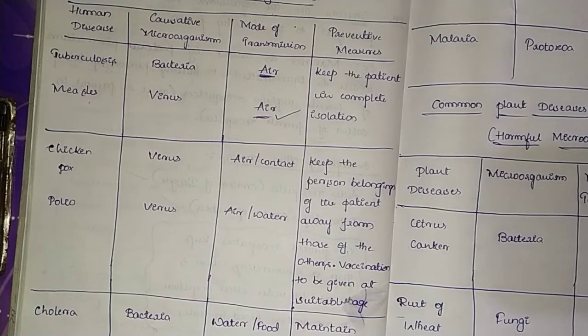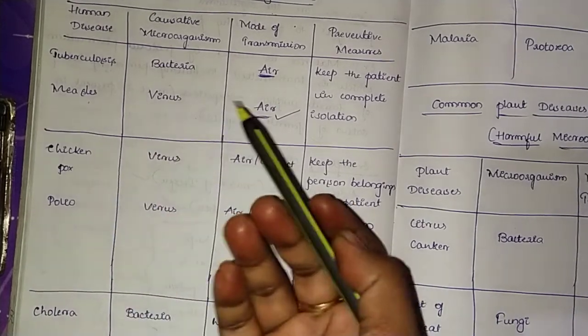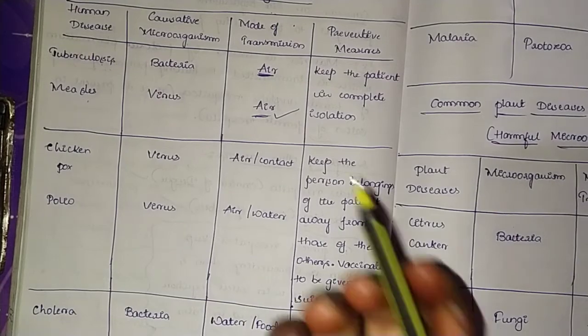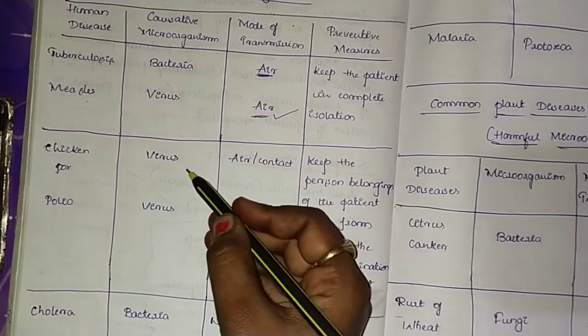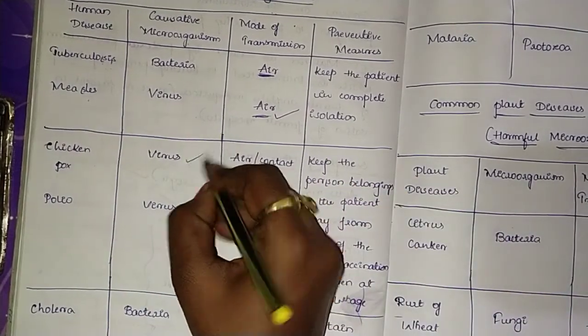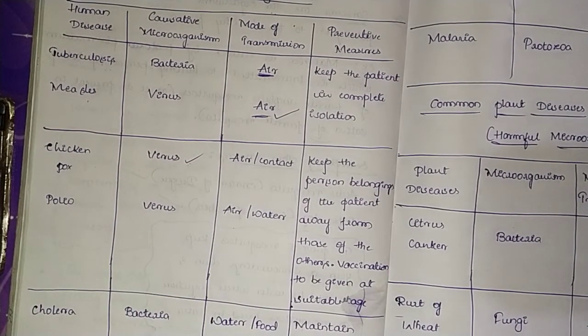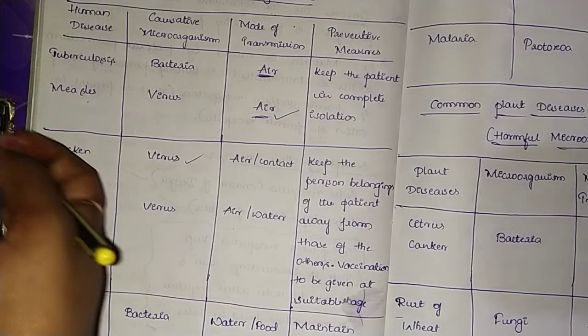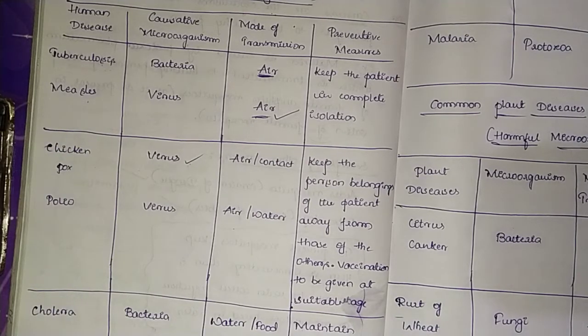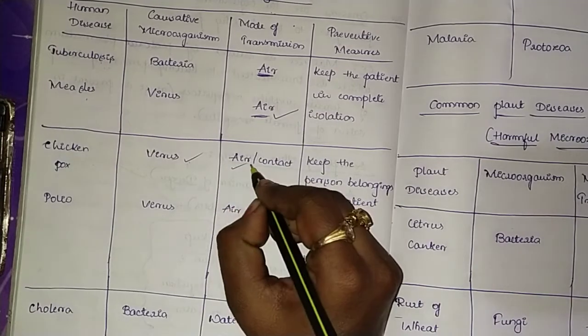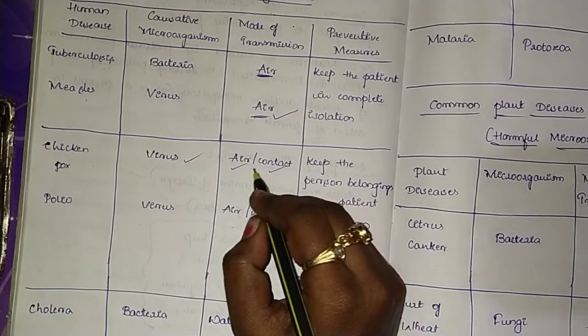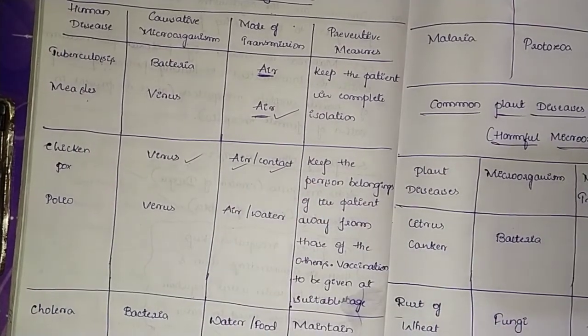And the next one we have here is chicken pox. Chicken pox, we have all heard of it. It is caused by a virus again. The mode of transmission may be through air or through contact. The preventive measure is to keep the belongings of the patient away from those of others.